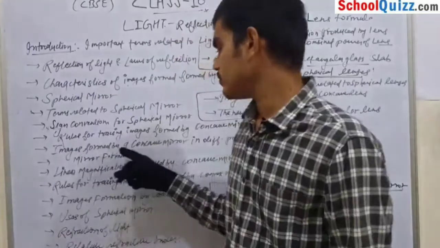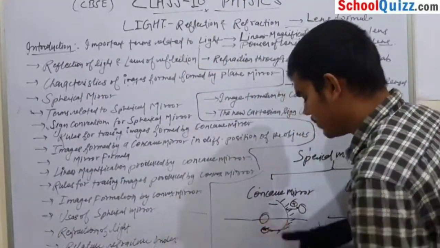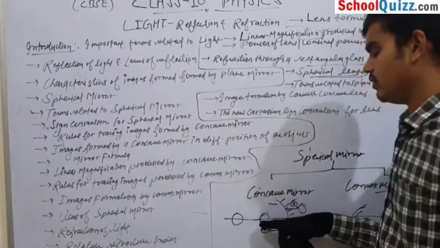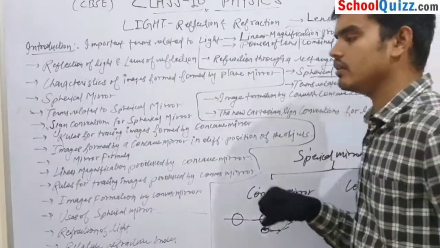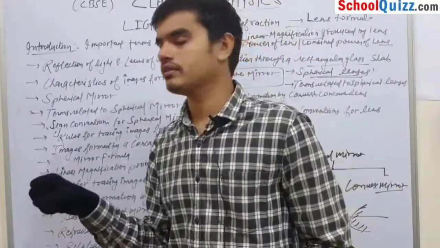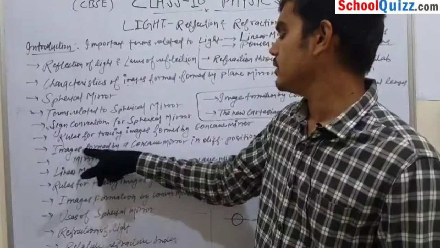Okay, suppose this is our concave mirror, then we first put the object at a distance x, then we will change the distance and make the distance 2x, 3x, and then we will see the behavior, or where the images will be produced in the different positions. This we will discuss in this topic.